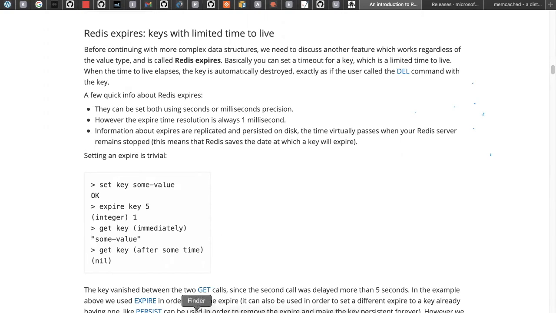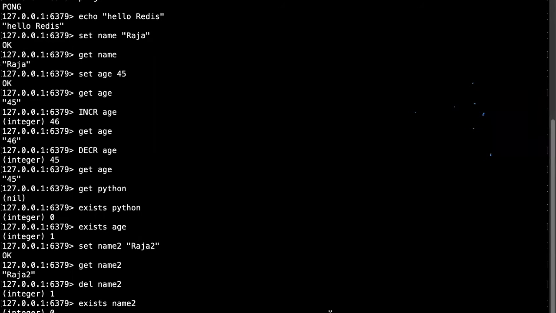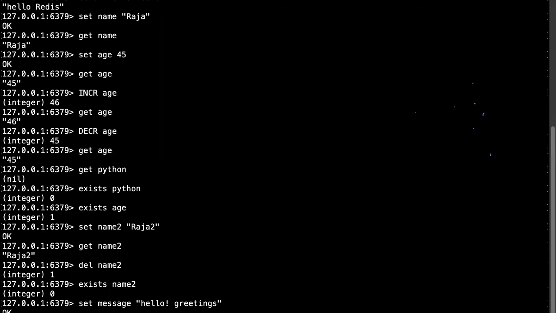Let me show you how expire works. I will use the set command to set the message, and say here, hello greetings. This is just a simple string which I'm using here, and just enter.